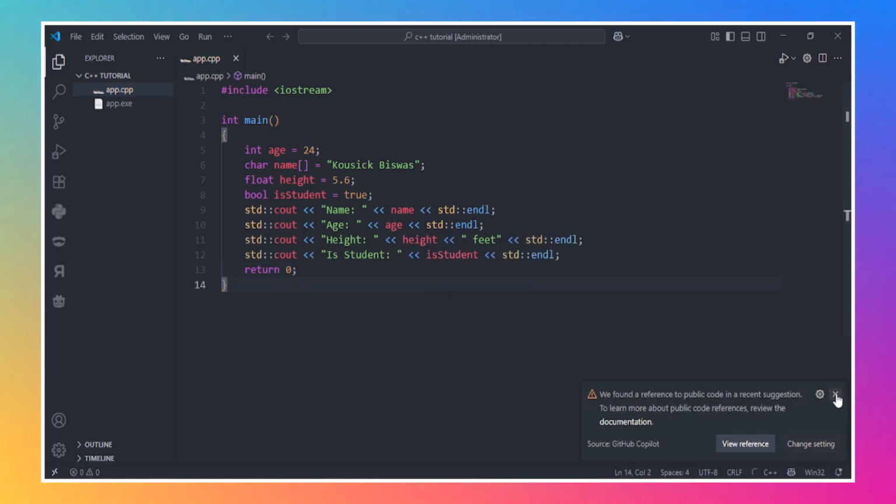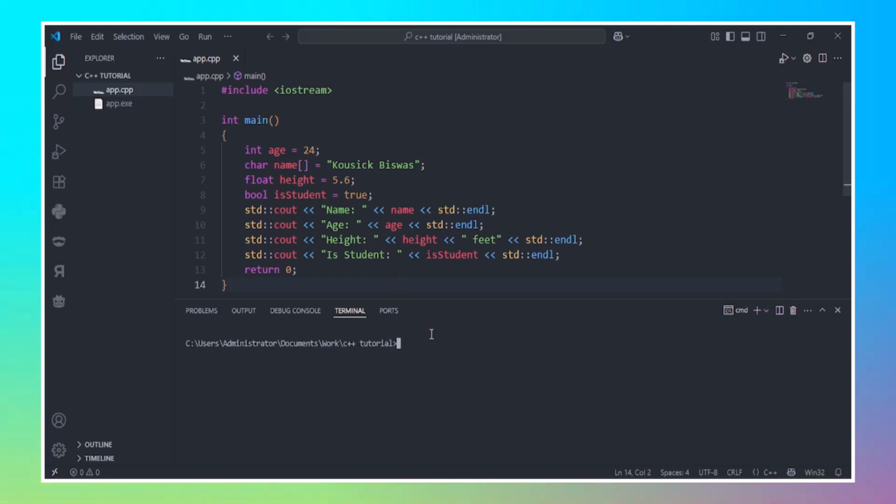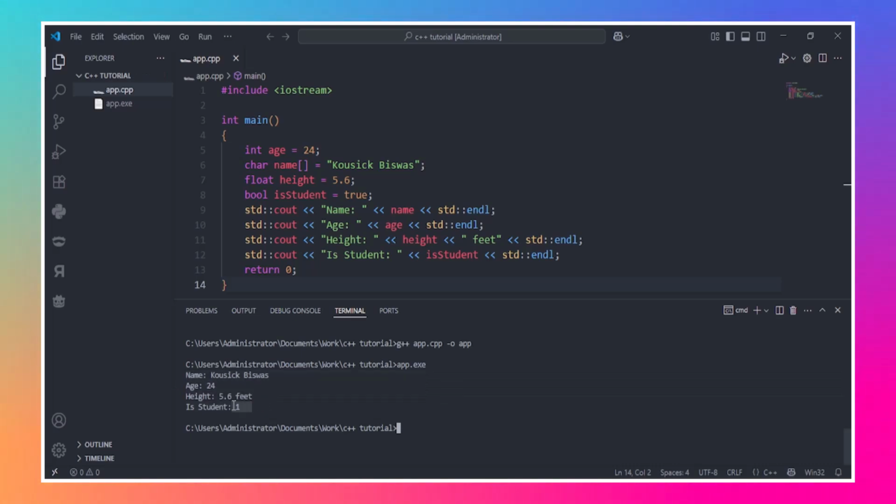Now as we did previously, we're going to use Ctrl and tilde to open the terminal. Then we're going to use the command g++ space app.cpp -o and then the name of the executable, which is app. We're going to enter it and it's going to run, and then we can just run app.exe, and here we go, we have all the things necessary. Now there it is showing 1 because true and false values are stored as 0 or 1.